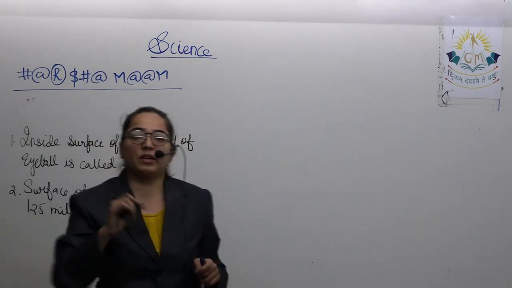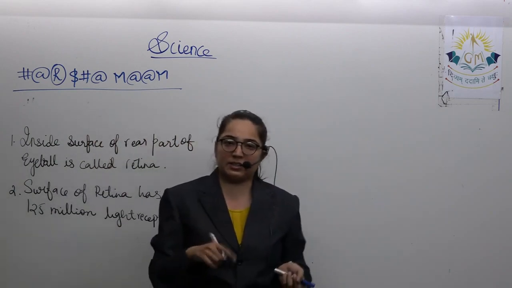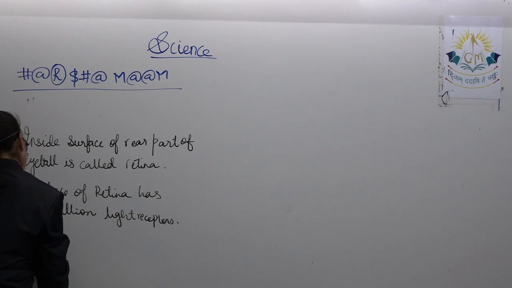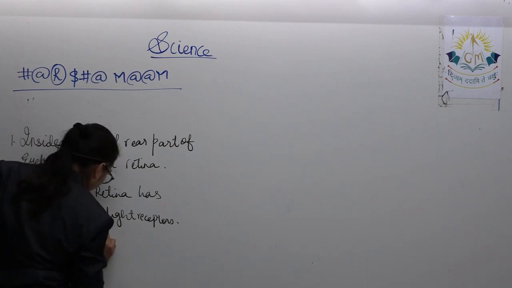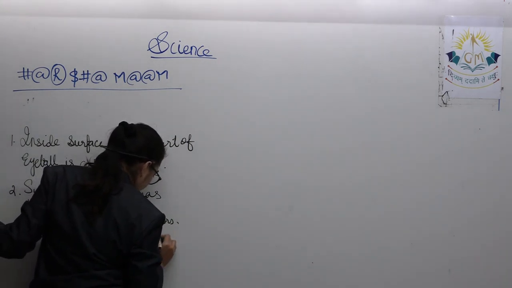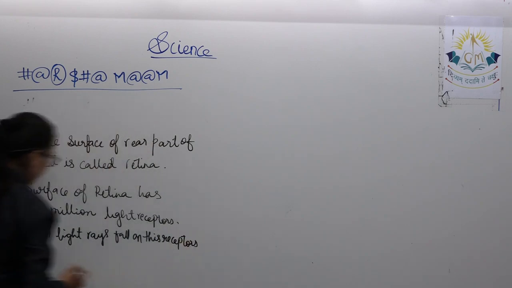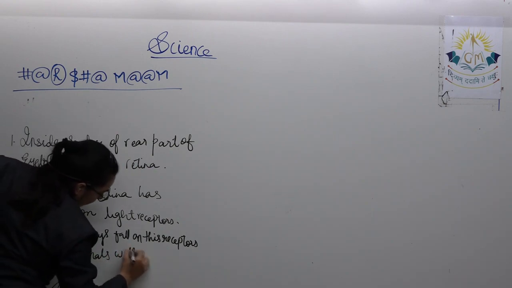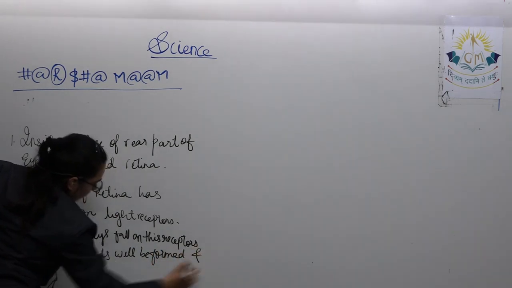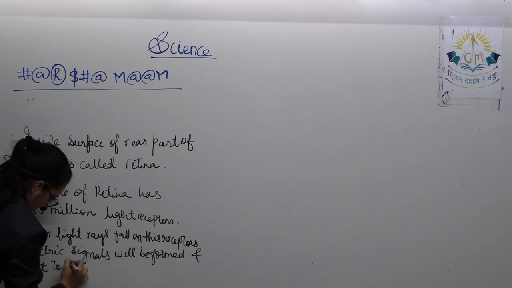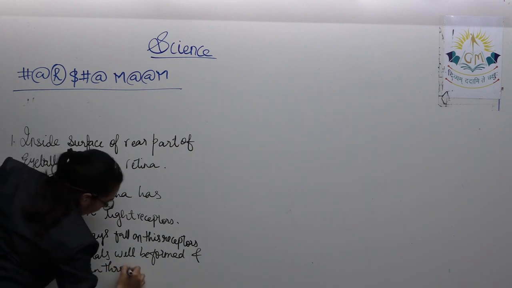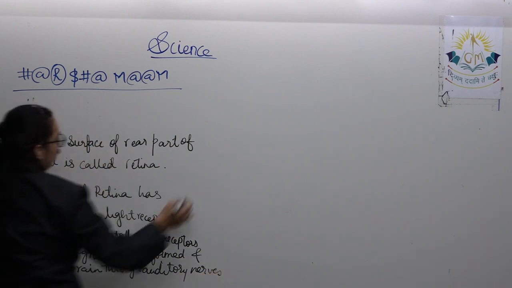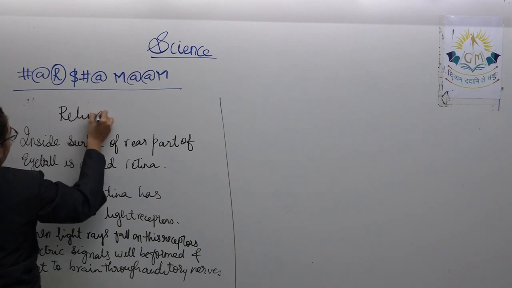When light falls on these light receptors, it will get converted into electric signals and be sent to the brain through optic nerves. This is about the retina.